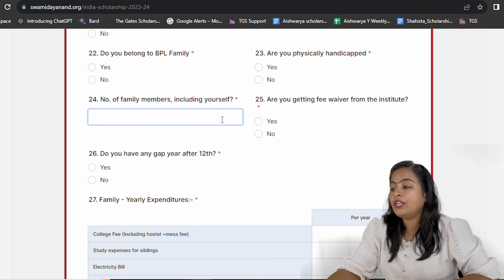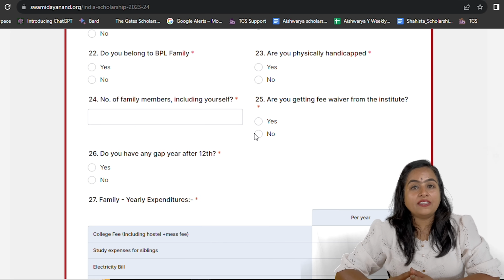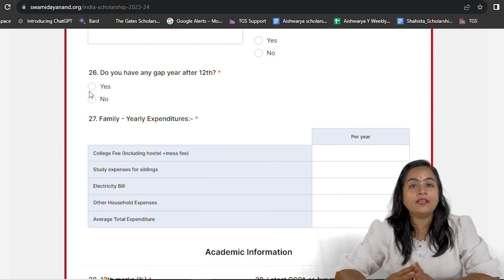Number of family members including yourself, mention the numbers. Then mention if you have any waive off in the fees from the institution side, mention that clearly. Do you have a gap in your class 12?